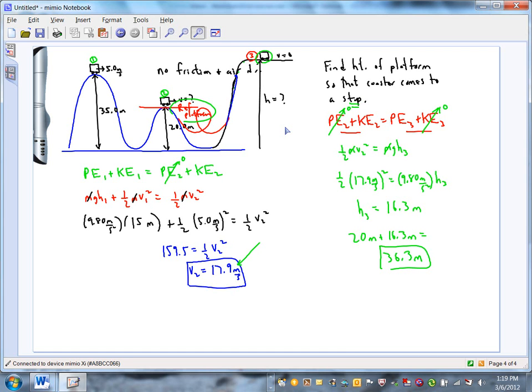Yeah, then it would go back all the way through the track, maybe get to about here, and then it would go forward and do that all, well, not all day, but it would take a while until eventually it would lose enough of its energy to come to rest at the bottom of one of those hills, which is why they don't do it that way. That'd be nasty.